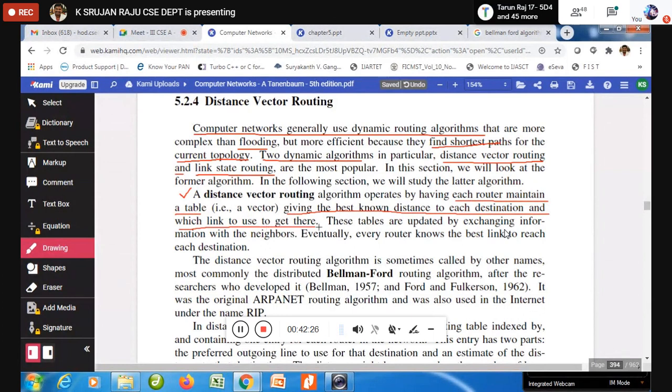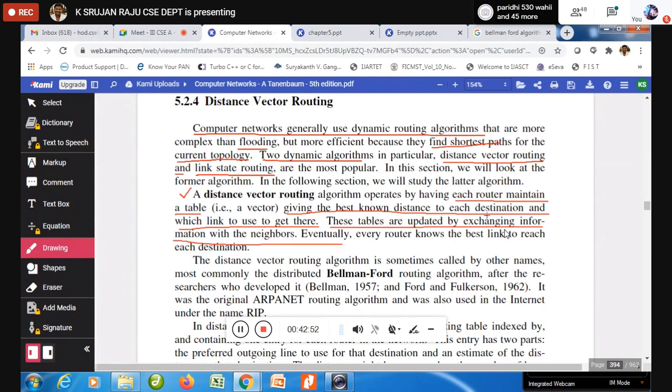Now this is what you need to understand. Every node in this algorithm, every router, is going to maintain a table. The table contains information on all other nodes in the network, the distance, and how you can reach them. These tables are updated by exchanging information with the neighbors.